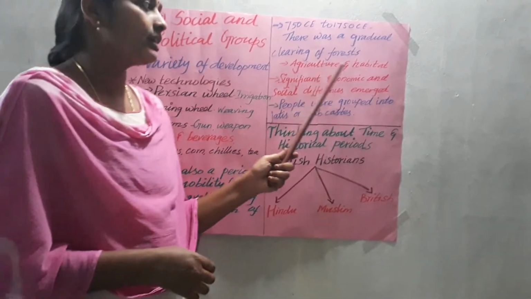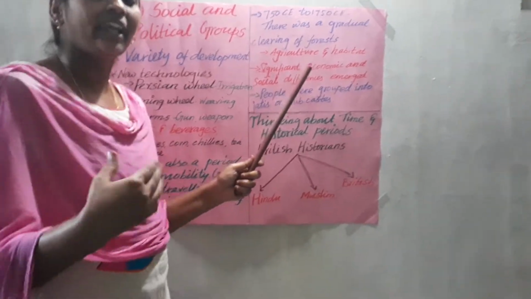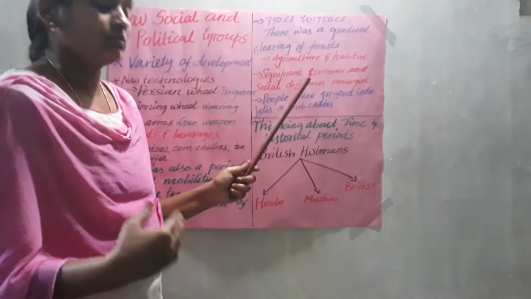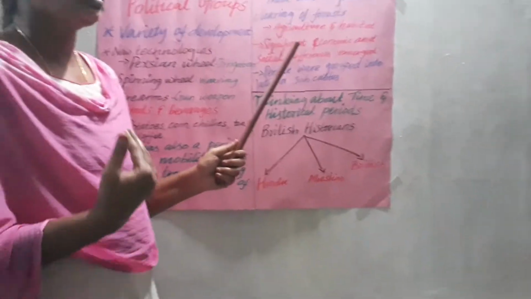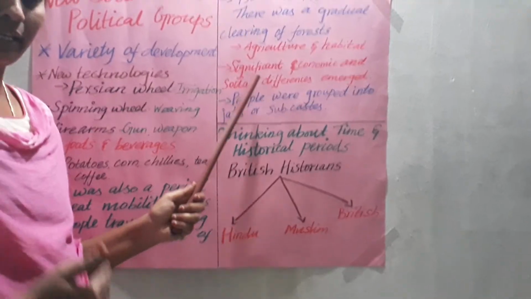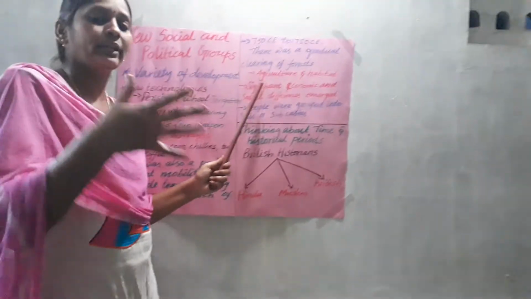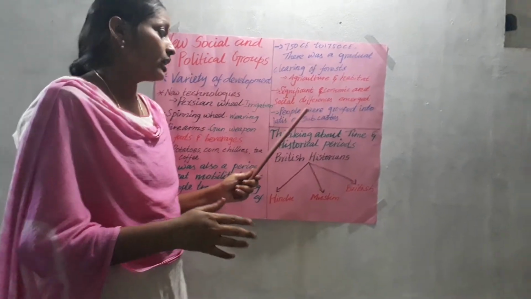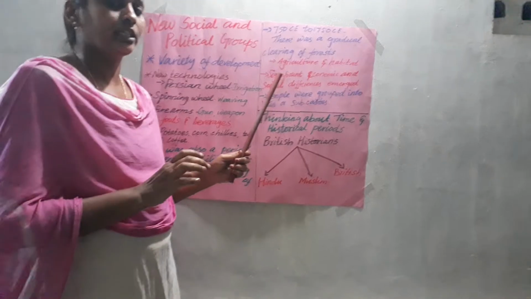So when the agriculture activity developed, automatically the economic development happened in a very fast manner. When people settled in one particular place, whoever dominated, who was the very dominant person in that group, he was a superior personality in that group.